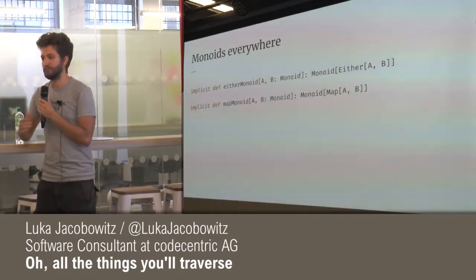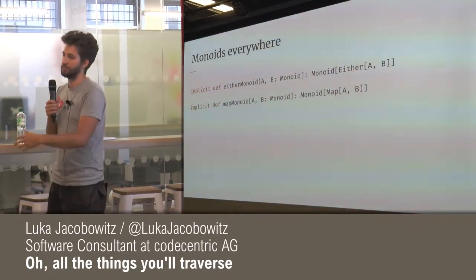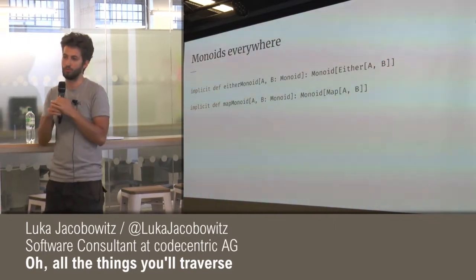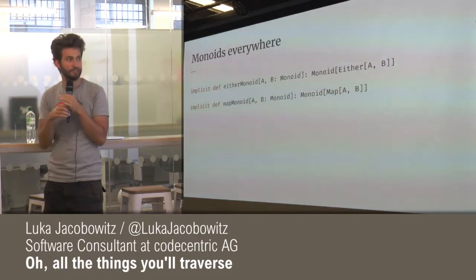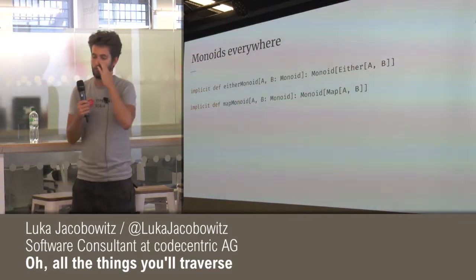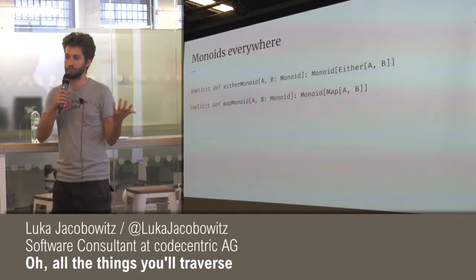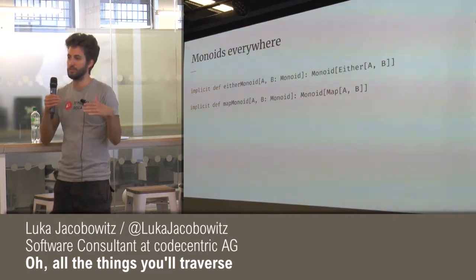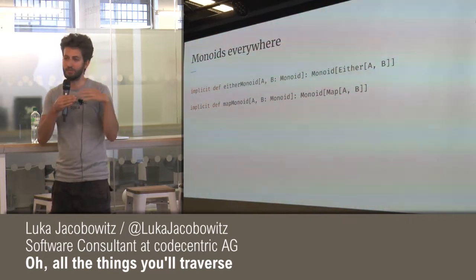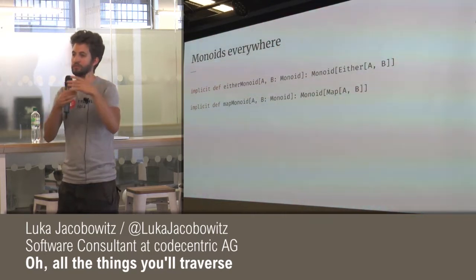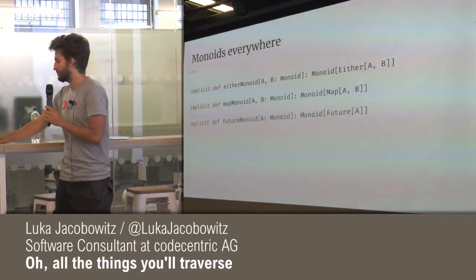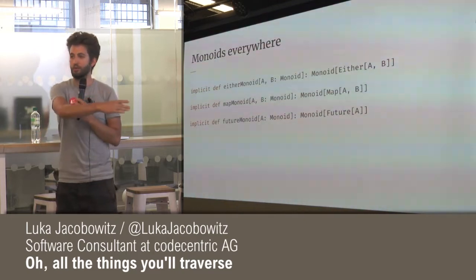Map is a monoid when the value type of the map is a monoid. So if you want to merge two maps, you can use the monoid. Or merge a list of maps, you can use a monoid, and it will look through the keys, and if a key matches the other map, it will combine the values at those keys. And future is a monoid if A is a monoid itself.